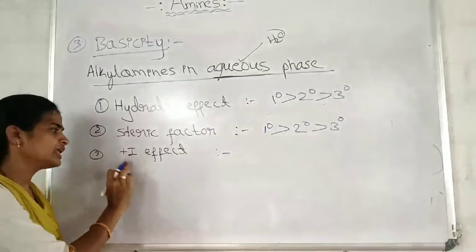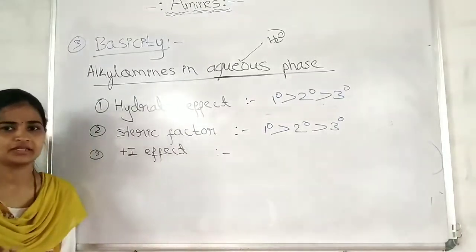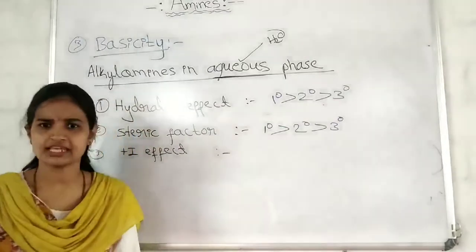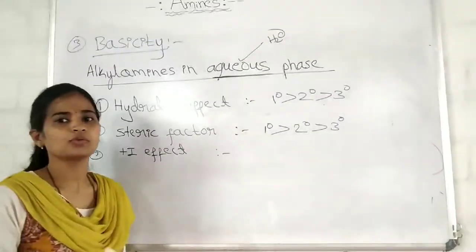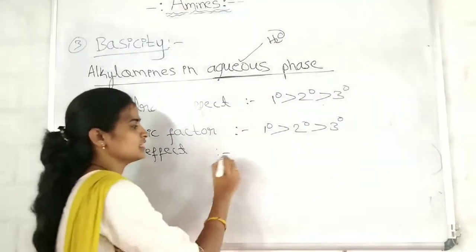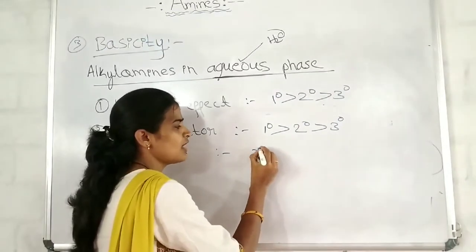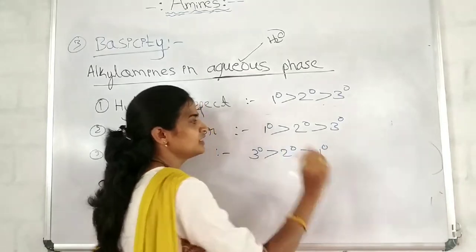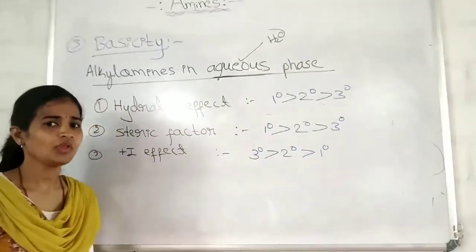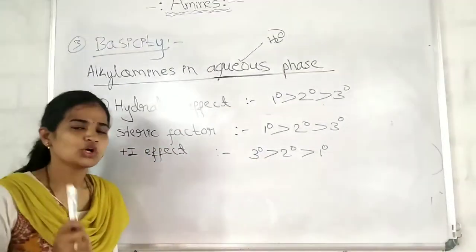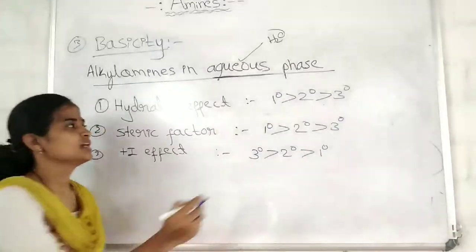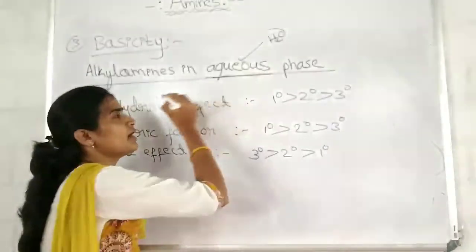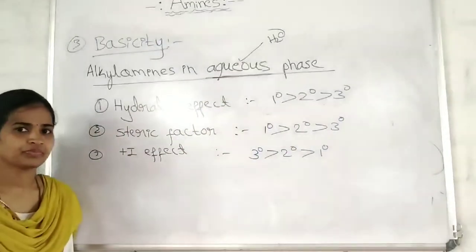Okay, when I consider only the plus I effect, as we have discussed in the gaseous phase, just by considering the plus I effect, greater the number of alkyl groups, greater will be its basic strength. If I consider the plus I effect, this is the order. Tertiary amines are more basic than secondary, which is more basic than primary. Okay, now, surely the question arises in your mind, which order is to be followed to decide the basic strength of the amines in the aqueous phase.